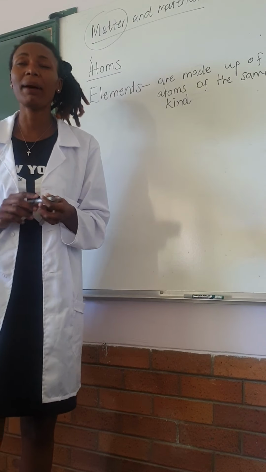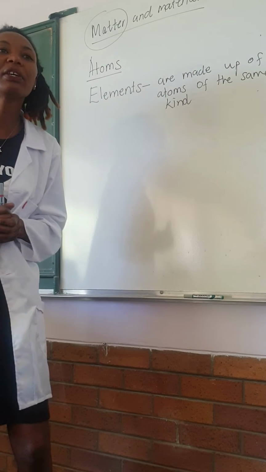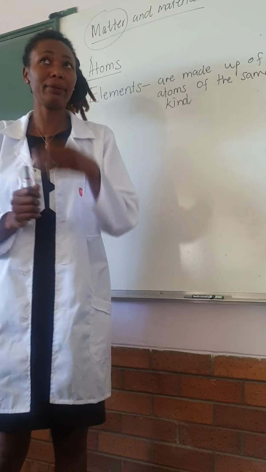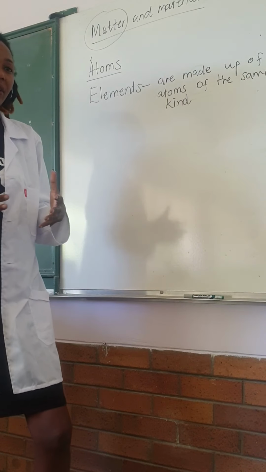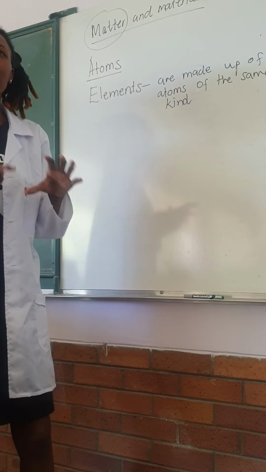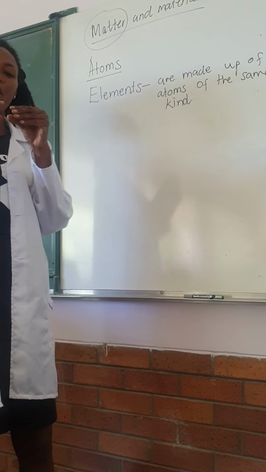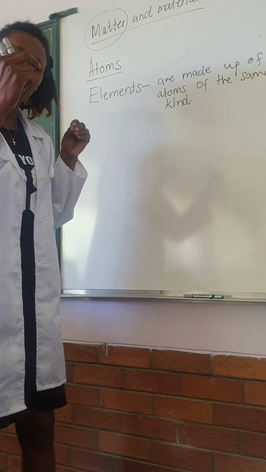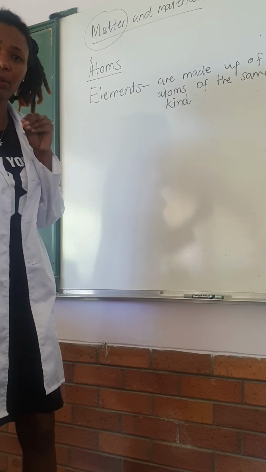What am I talking about here? I'm going to give you an example of copper wire, the one that is used for electricity. The copper wire is made up of copper, which is the same atoms.